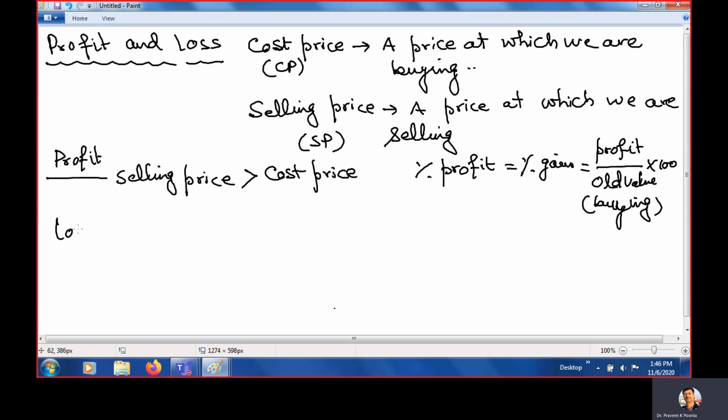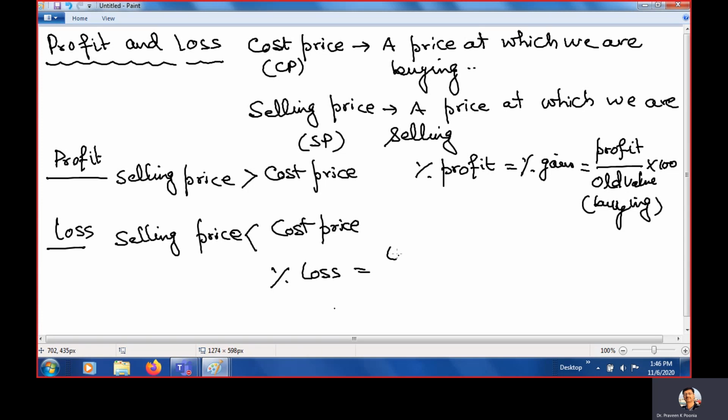And when is there a loss? Loss is when the selling price is less than the cost price. Clear? And how do we get the percentage loss?